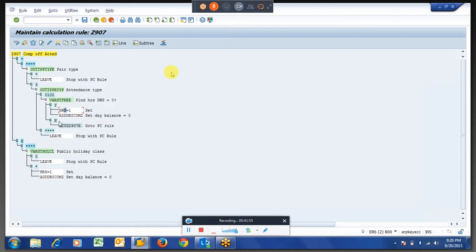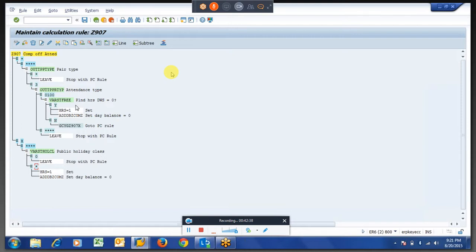Means 1 day of comp off, which we are generating to the comp time type, which we assigned in our configuration table, that is set base and data. Okay, if it is no, then because of the constraints we are passing the things to here, and then I am checking again. If it is not absence, I am checking with the holiday clause also. If it is no holiday and the employee works, then we are not going to create comp off. On holidays, if he is working, then we are going to generate a comp off for this employee.